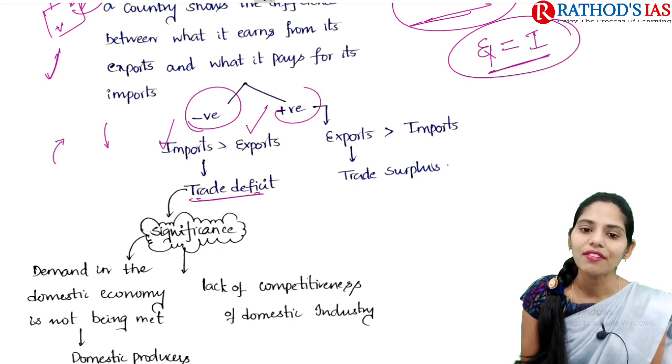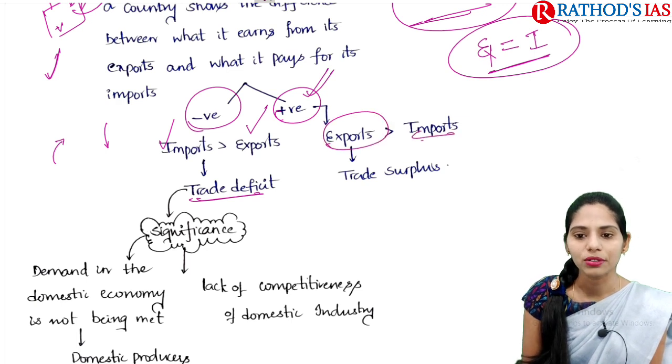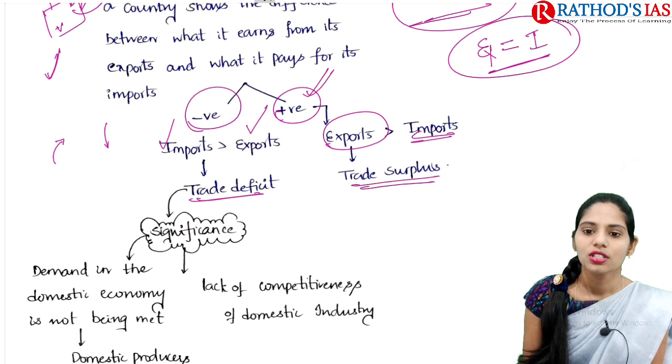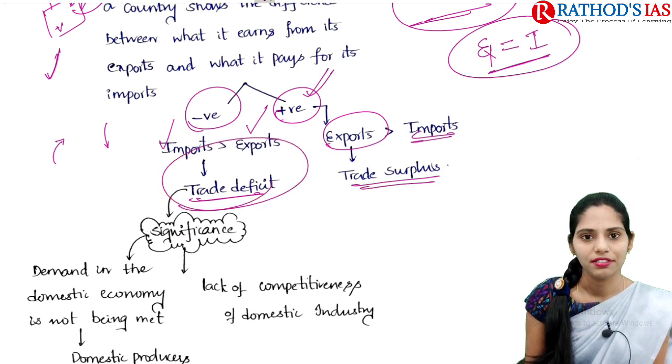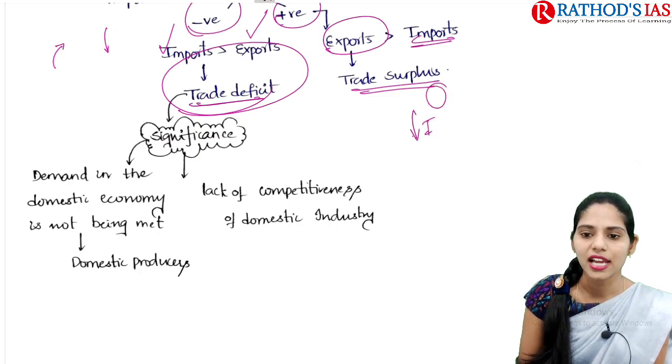Whenever we have a positive trade balance, that means the exports are more compared to the imports. This condition is called a trade surplus. So what is the significance of the trade deficit? Trade deficit means we are importing more from the other countries and exporting less, correct?